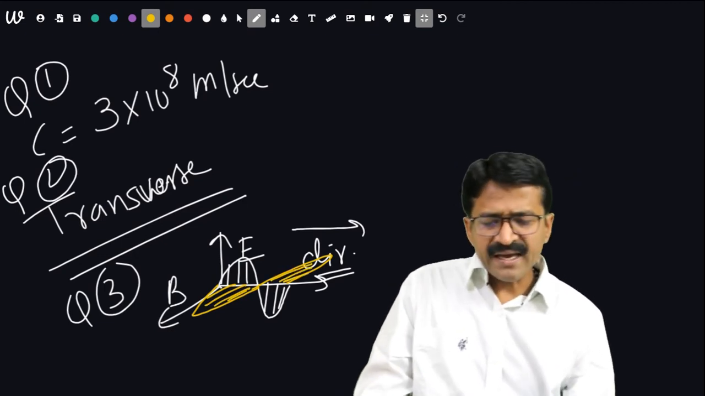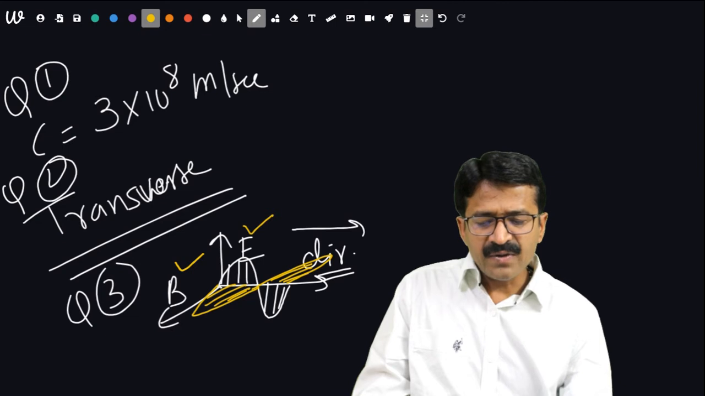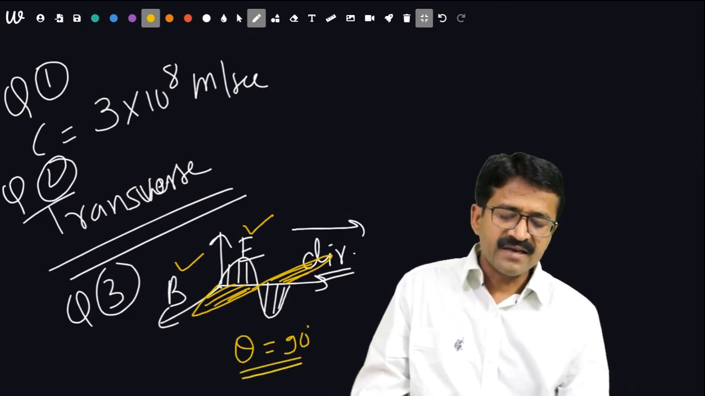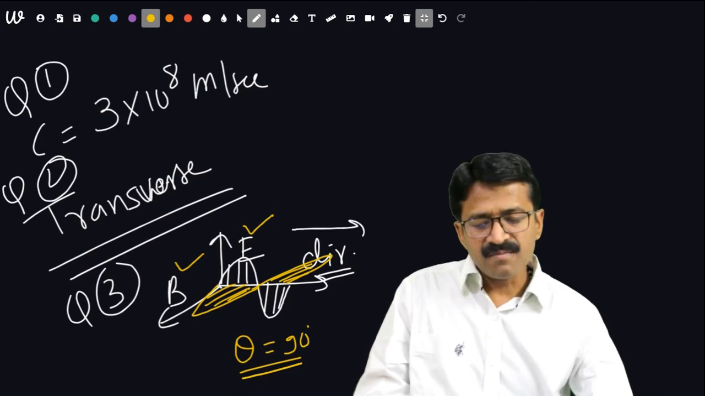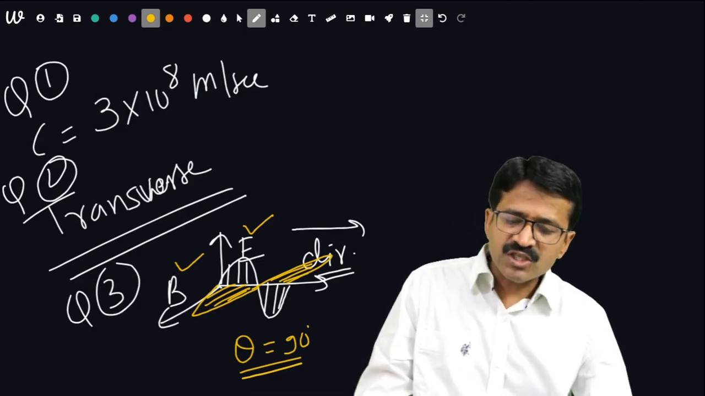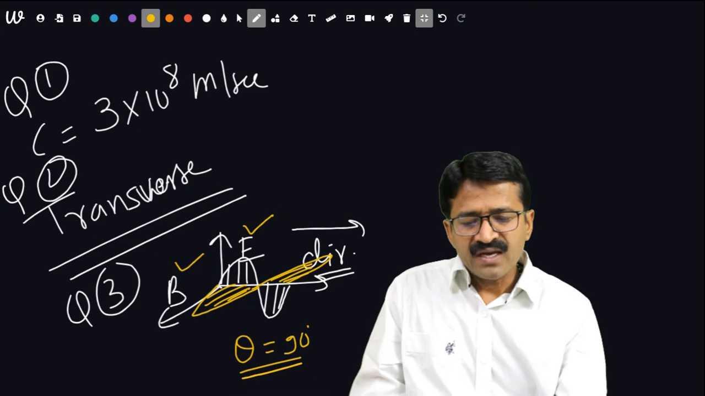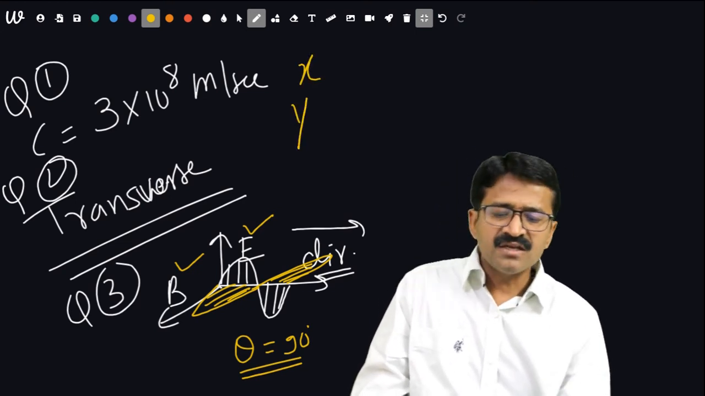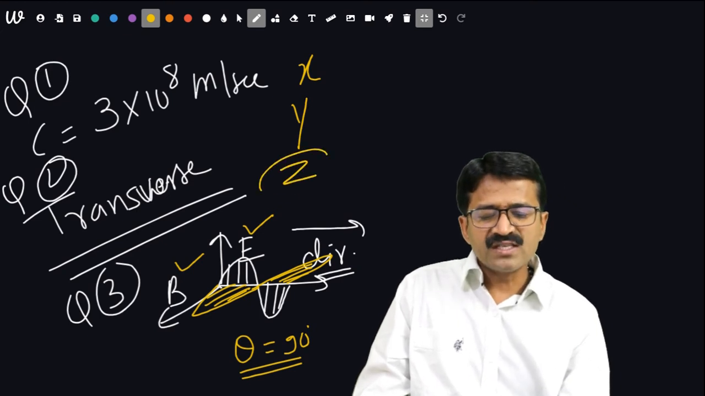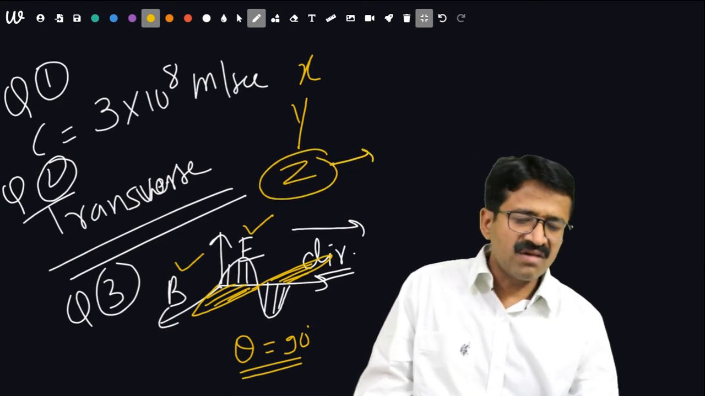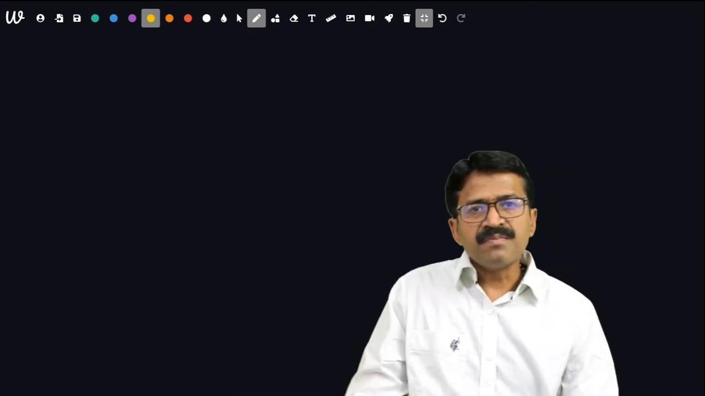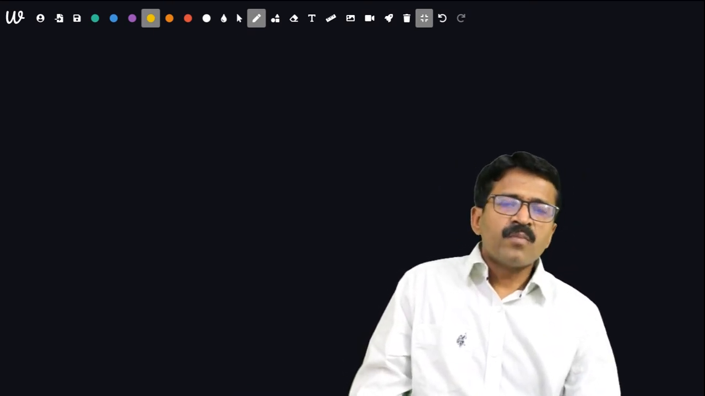So the question can arise, what is the angle between the electric and magnetic field? To remember, this is 90 degrees. So these are at right angles mutually and at right angles to the direction of propagation. If the electric field is in the x direction and the magnetic field is in the y direction, then propagation will always be in the z direction. Remember.